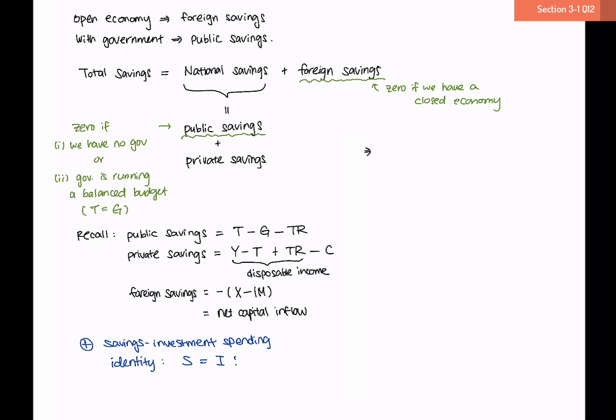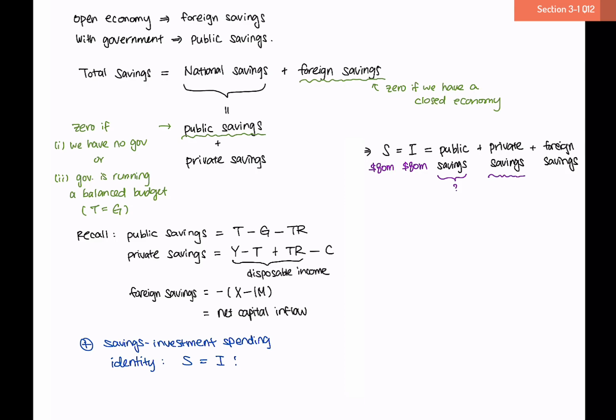We know that according to the savings, investment, spending identity, total savings has to equal investment. We also know that total savings is your national savings, so public savings and private savings, plus foreign savings. We don't know the public savings yet, but since investment is given as $80 million, we know that total savings also has to be $80 million according to the savings, investment, spending identity.